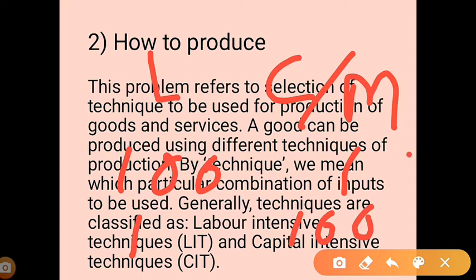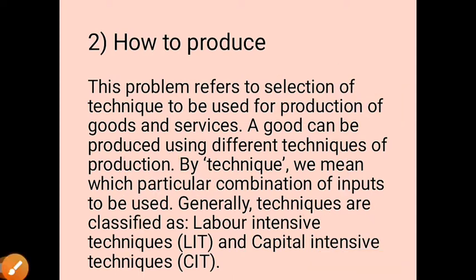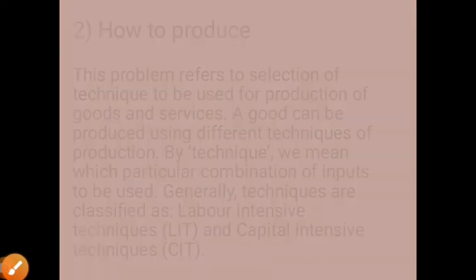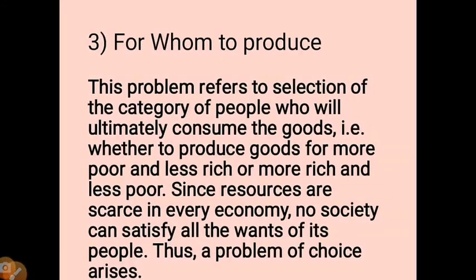The next problem we have is for whom to produce. This problem refers to selection of the category of people who will ultimately consume the goods, that is whether to produce goods for more poor and less rich, or more rich and less poor. Since resources are scarce in every economy, no society can satisfy all the wants of its people.